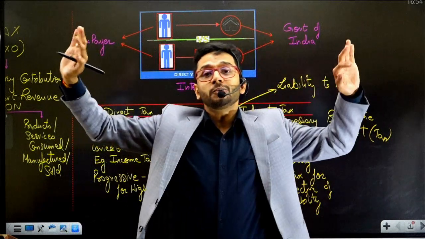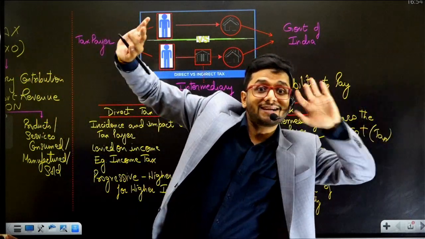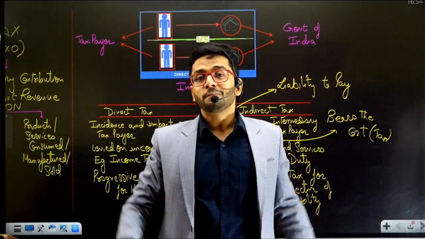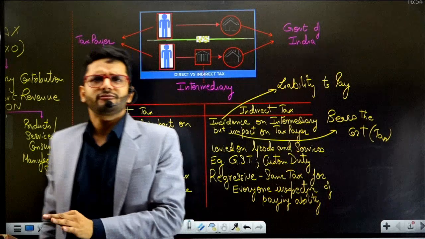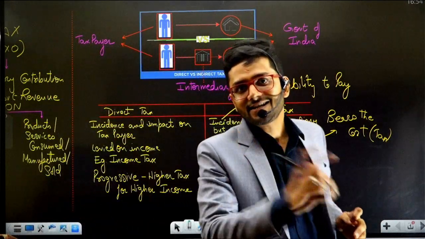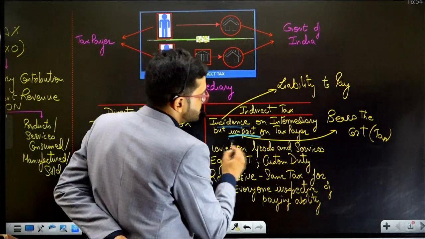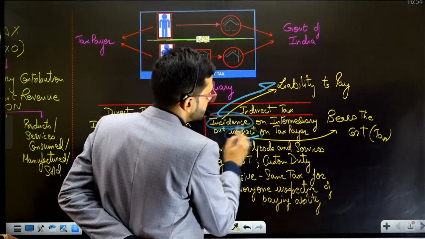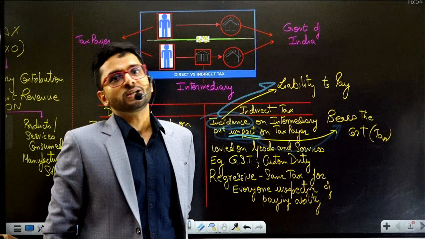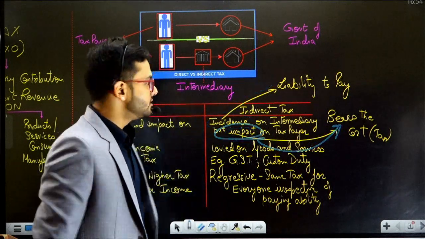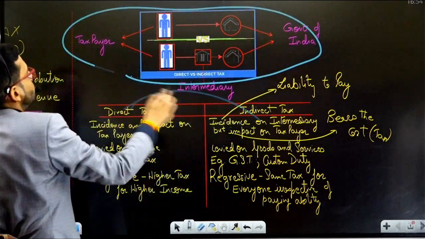So there's a distinction between the incidence and the impact. Incidence is on someone else, impact is on someone else, and that is the bifurcation between the incidence and impact. That is the crux, or the basics, of indirect taxation. Indirect taxation will have a separate incidence and impact. Incidence will be on some other person. Impact will be, or the person who will bear the cost will be, a different person altogether. That is the difference between direct taxation and indirect taxation. This diagram will also make it absolutely clear.